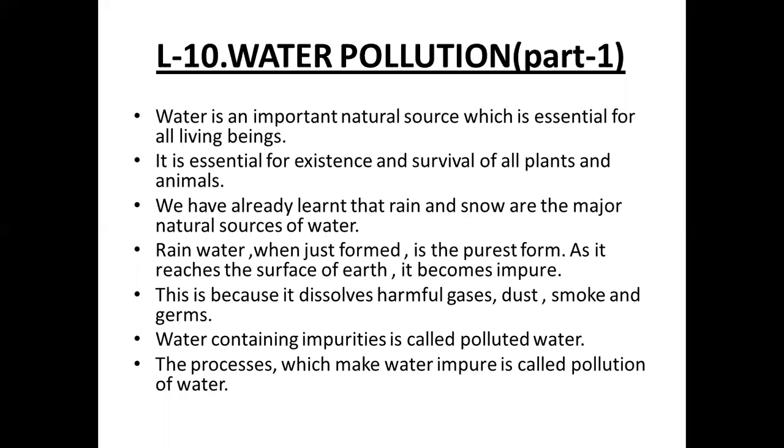It is a habitat for many plants and animals. It is essential for the existence and survival of all plants and animals. We have already learned that rain is the major natural source of pure water. Rainwater, when just formed, is the purest form of water. As it reaches the surface of earth, it usually becomes impure.